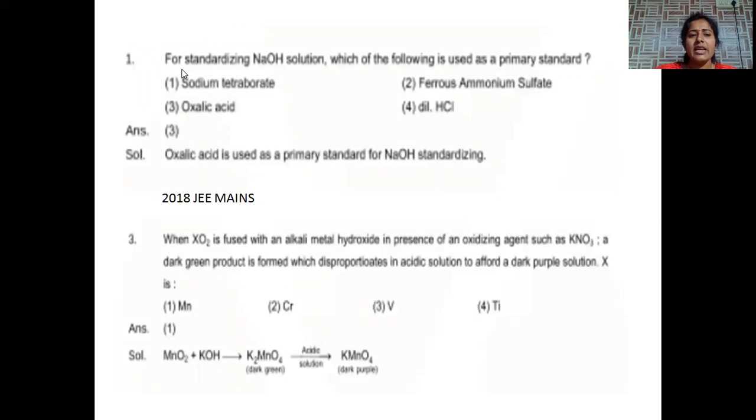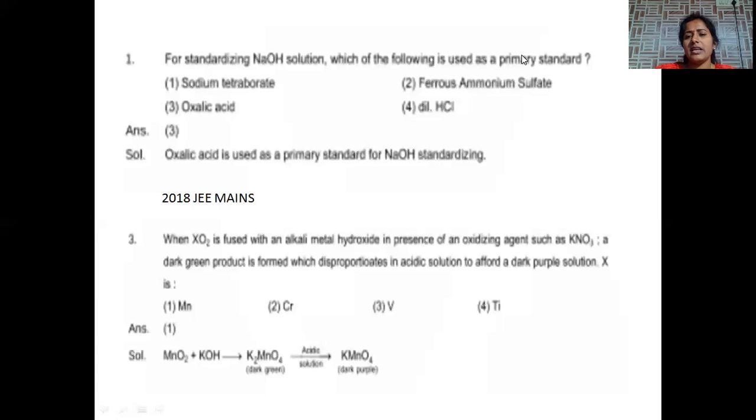Next question. In standardization of sodium hydroxide solution, the following one is used as a primary standard. Sodium hydroxide is a basic solution. We need an acid for the standardization. Here, standard solutions are again of two types, primary and secondary standard.